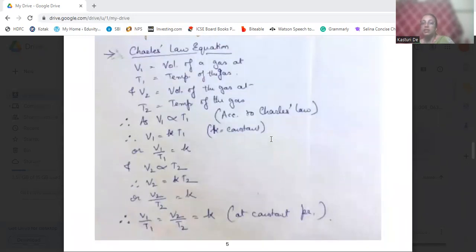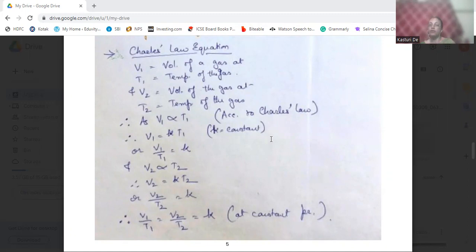So for this, we get a Charles equation. V1 is the volume of the gas at T1 temperature, T1 is the temperature of the gas, and V2 is the volume of the gas at T2 temperature, T2 is the temperature of the gas.